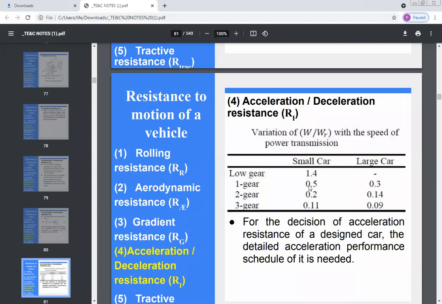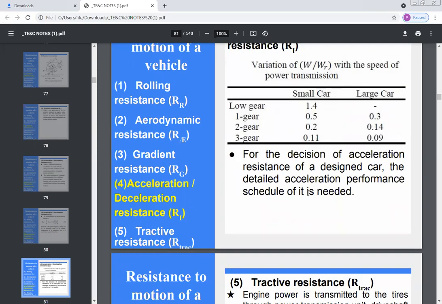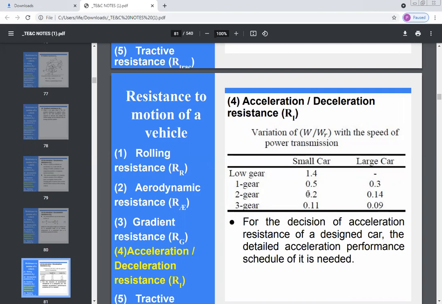For one gear, 0.5 for small car and 0.3 for large car. Two gears are there, then variation of W by WR is 0.2 for small car and 0.14 for large car. And if there are three gears, the W by WR ratio is 0.11 for small car and 0.09 for large car. Okay, so this is about the acceleration or deceleration resistance.